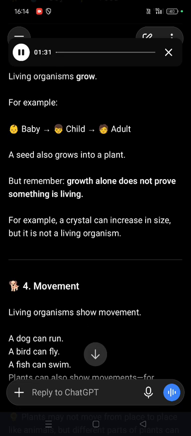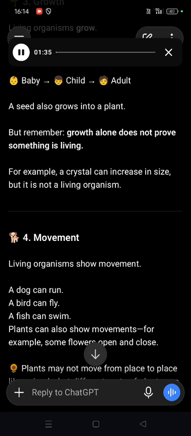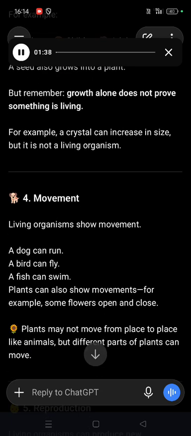4. Movement. Living organisms show movement. A dog can run. A bird can fly. A fish can swim. Plants can also show movements. For example, some flowers open and close. Plants may not move from place to place like animals, but different parts of plants can move.